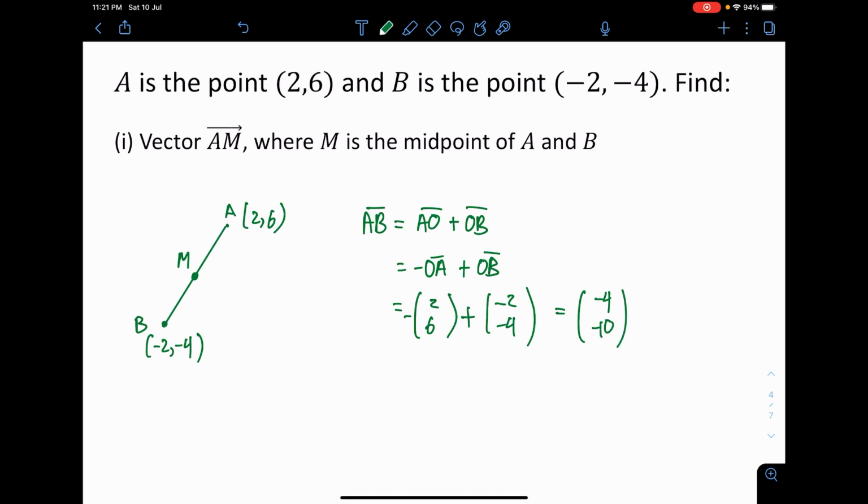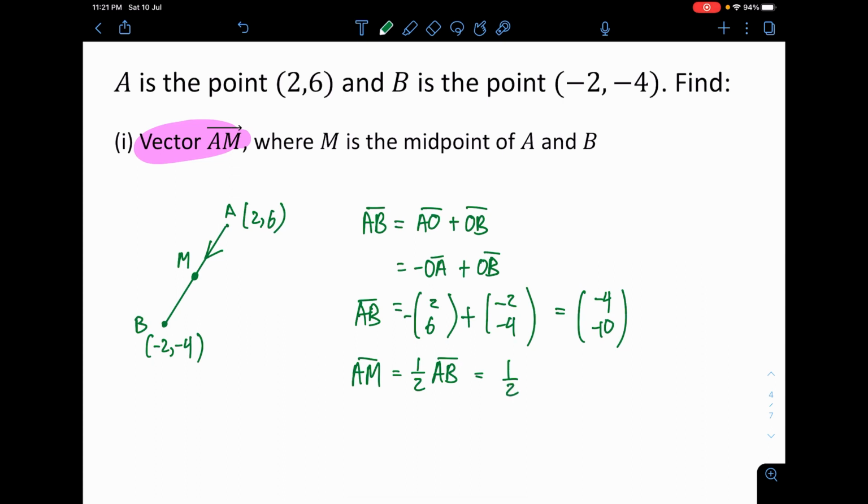Now, I want to find the vector AM. What I have is vector AB, so you can think of it as pointing downwards from point A to point B. The question requests the vector AM from point A to point M. Since point M is in the middle of AB, I can safely say that AM is actually half of vector AB.